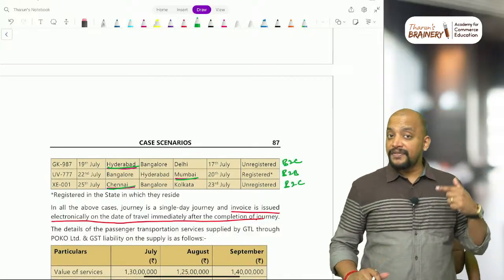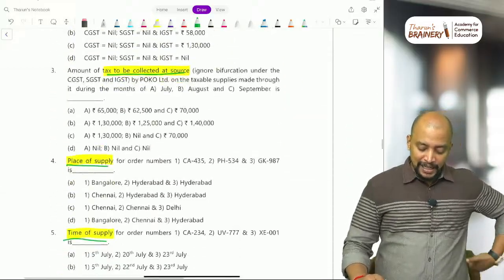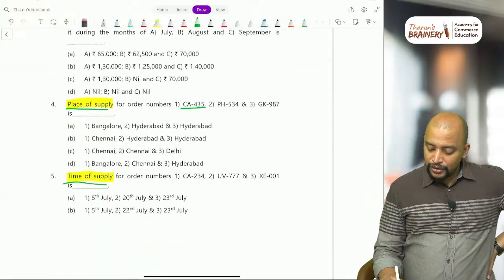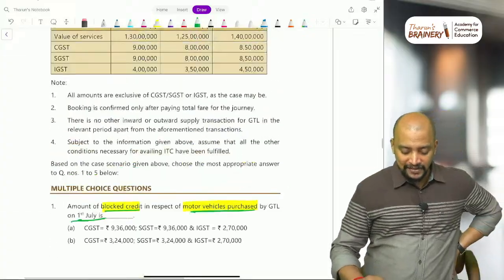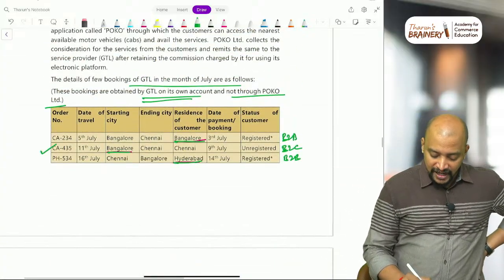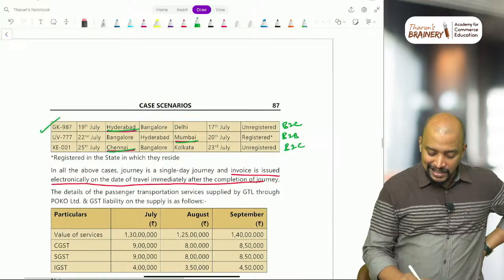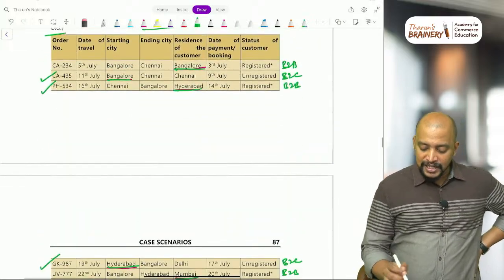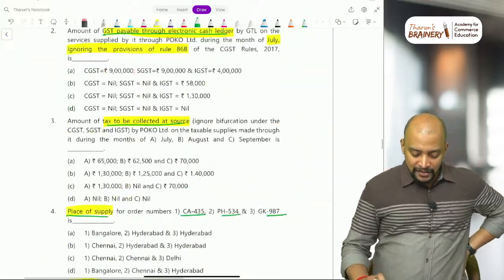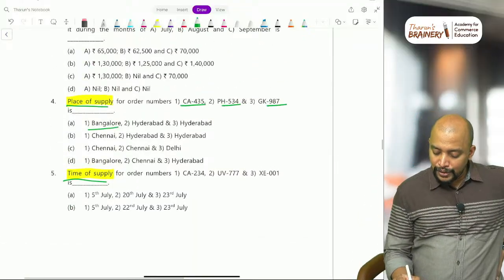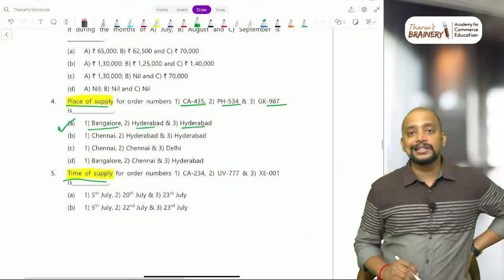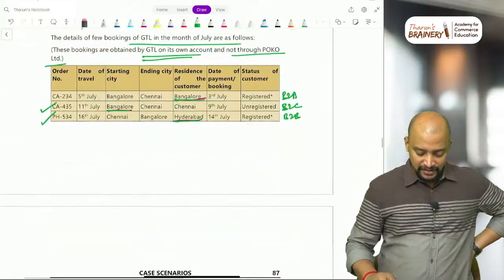And not every transaction they are asking place of supply. So place of supply for 435, 534, 987. So 435, 534 and 987, these 3 cases only, that is Bengaluru, Hyderabad and Hyderabad, will be the correct option. Bengaluru, Hyderabad and Hyderabad, option A is the correct answer. This is the information in the table.